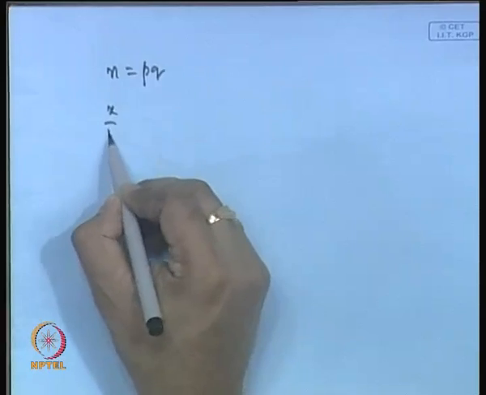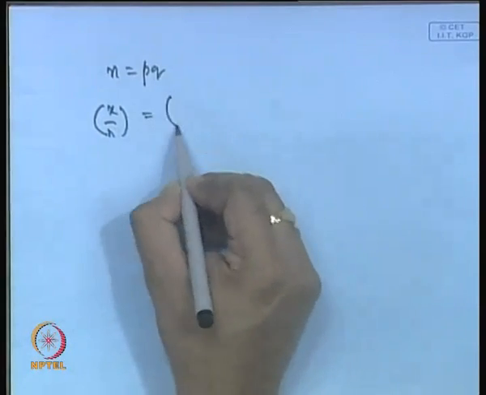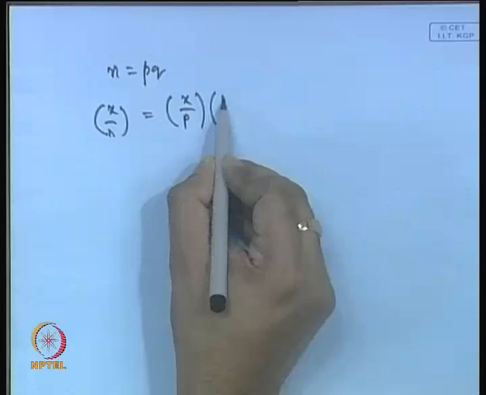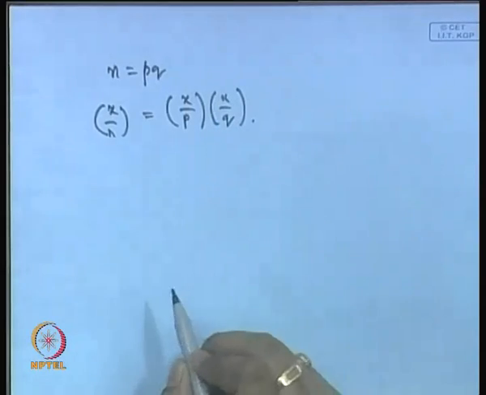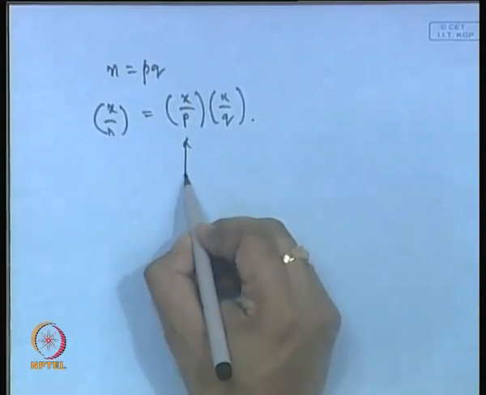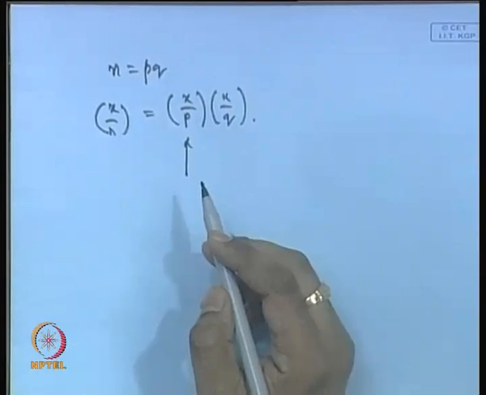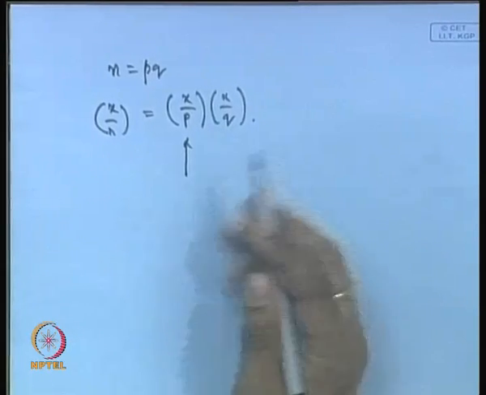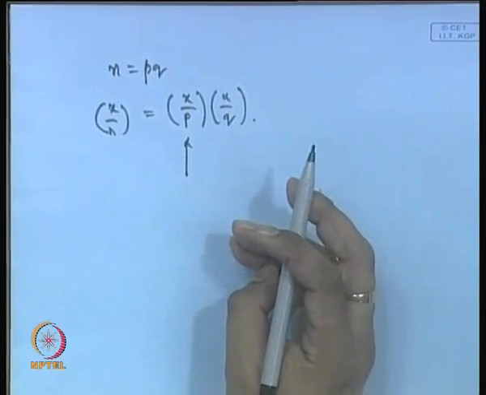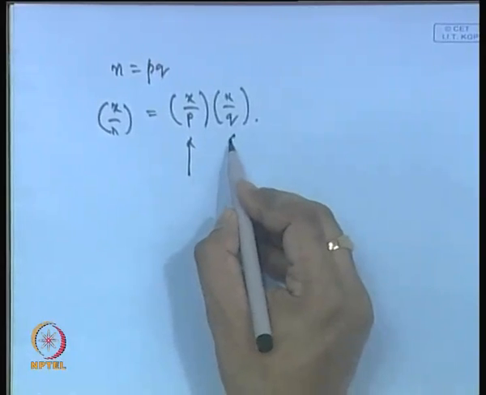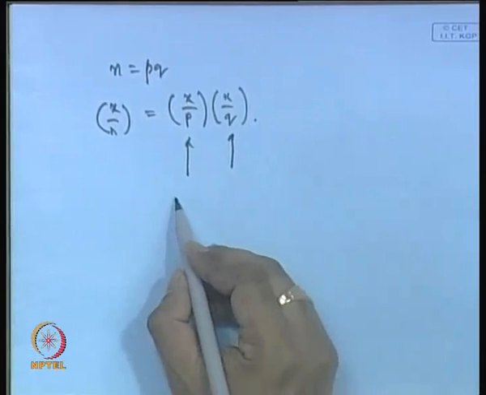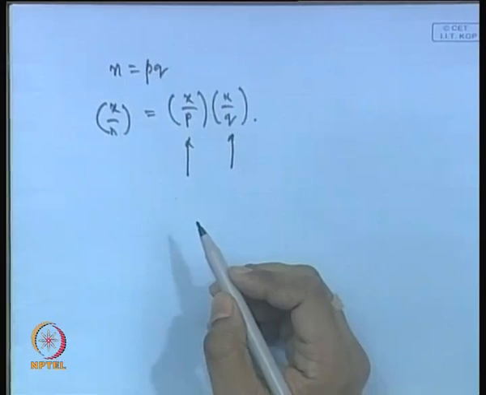It is equal to x by p into x by q. This is the Legendre symbol. How many possible values were there? 0, plus 1 and minus 1. 0 is excluded because in that case x would be 0 mod p. Here also this is excluded. So in this case it can be plus 1 or minus 1.